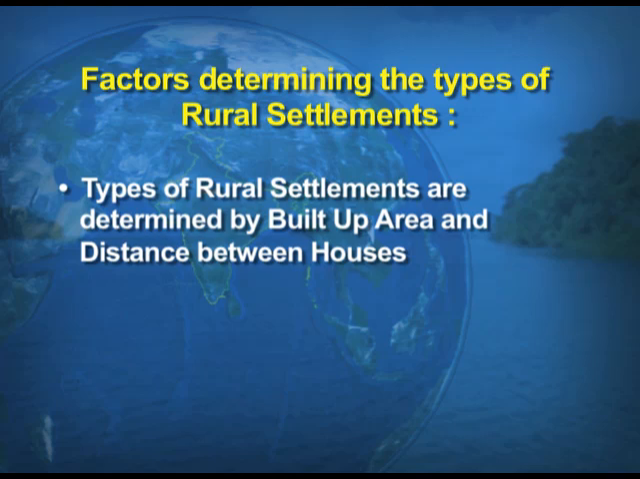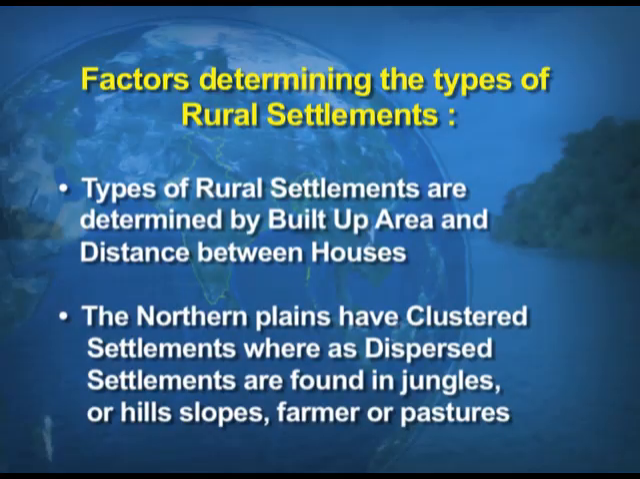Types of rural settlements are determined by the built up area and, number 2, the distance between the houses. For example, in the northern plains, we have clustered settlements. So, children, clustered means grouped together in one particular part. Whereas dispersed settlements, dispersed means when they are scattered apart. They are found in the jungles, on the hill slopes or in the pasture land.